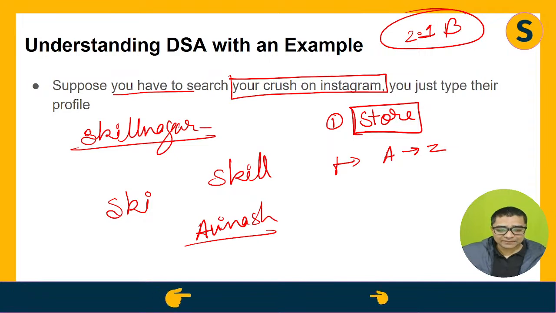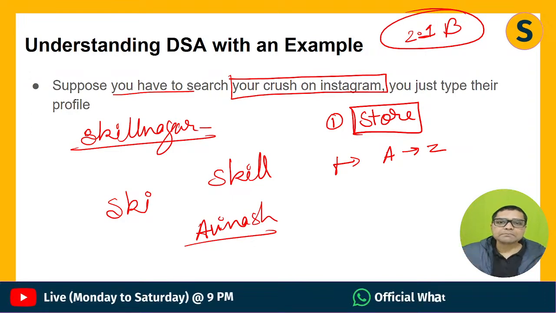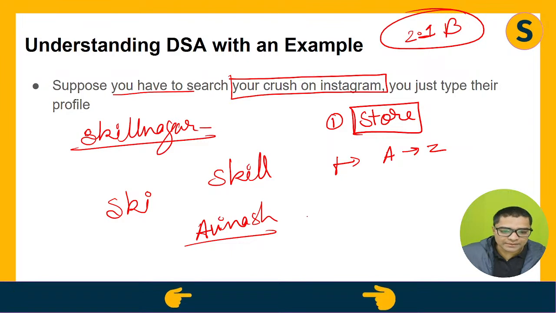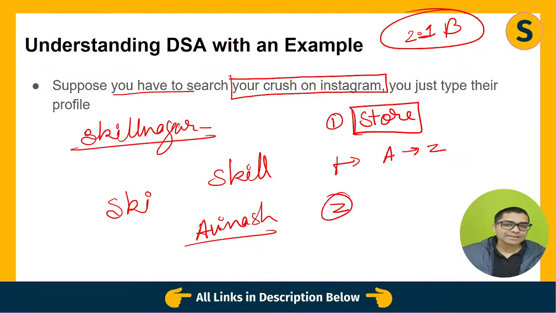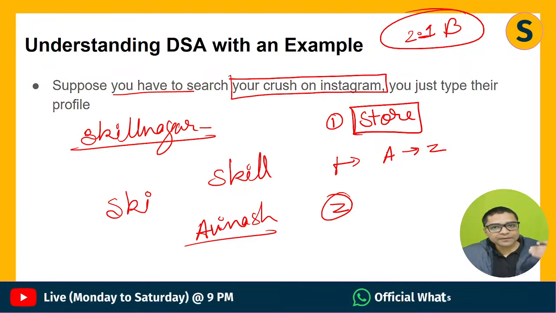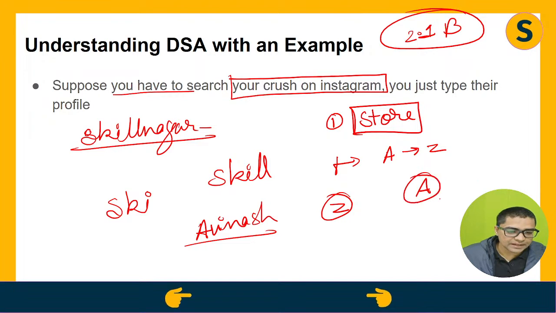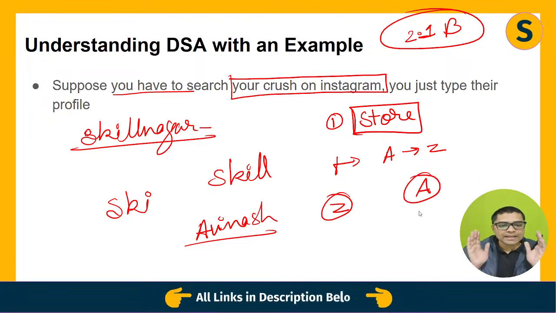Does it mean that Avinash has to register before skillnagar on Instagram? If he does not do that, will it make a better experience for the Instagram users? No. So randomly, let's say a person with a name starting with Z can be the first user of Instagram. A person with a name starting with A can be the last user of Instagram. So this is where the complication comes in.